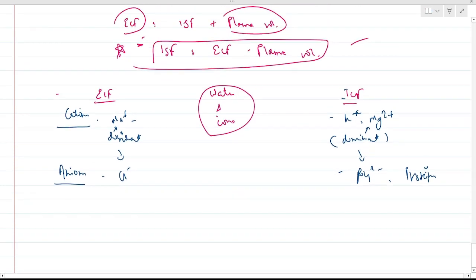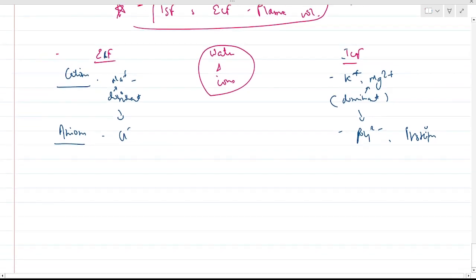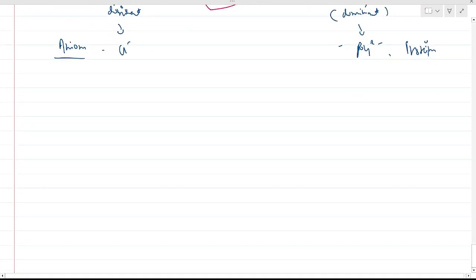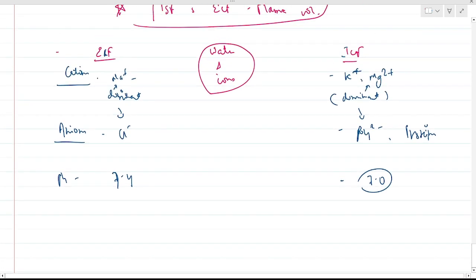In ECF, the dominant ions are sodium, chloride and calcium, and inside there is potassium, phosphate and proteins. In the ECF the pH is 7.4, slightly basic. Here the pH is 7.0. Intracellular pH is nearly neutral. These are some of the facts we need to remember about ECF and ICF.